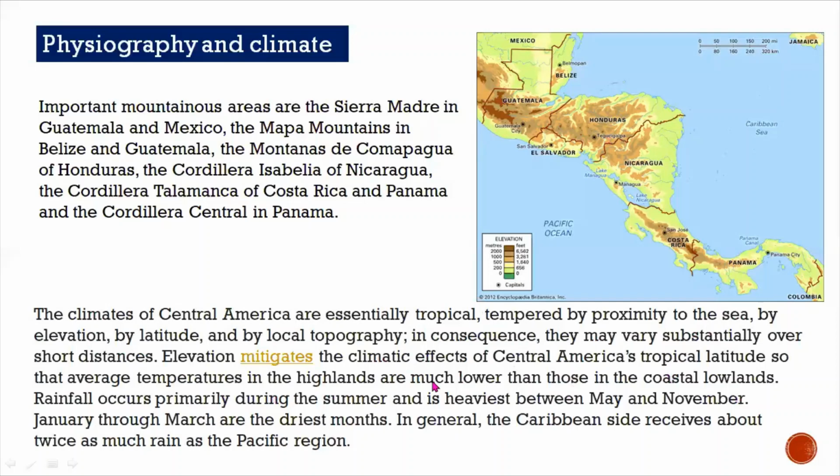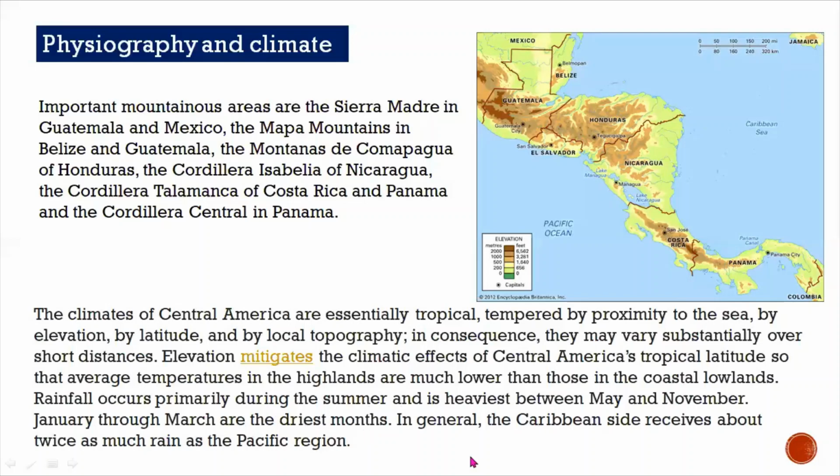So the winds which are coming from the sea also have influence on the climate of Central America. Rainfall occurs primarily during the summer and is heaviest between May and November. तो मई और नवंबर में सबसे ज्यादा यहाँ पे बारिशें होती हैं. January through March are the driest months.